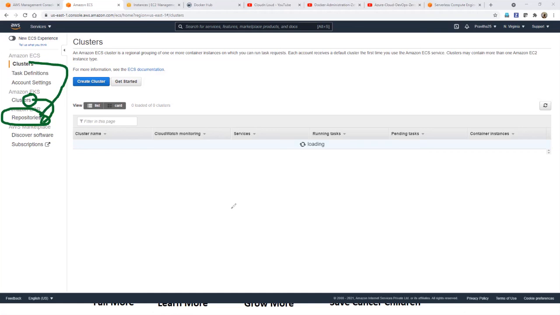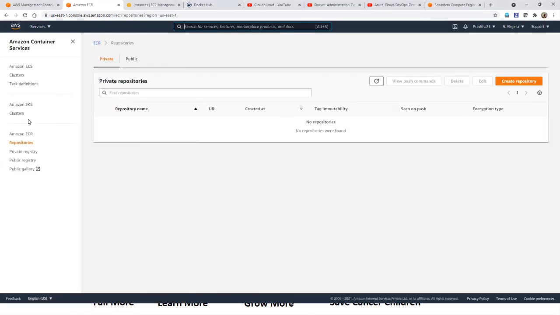So the ECR repository acts as a central hub. Let's clear this, and then we are going to go to ECR repositories. It's similar to hub.docker.com, similar to Azure, similar to Google Cloud. Every provider has their own repository, their own container offering,